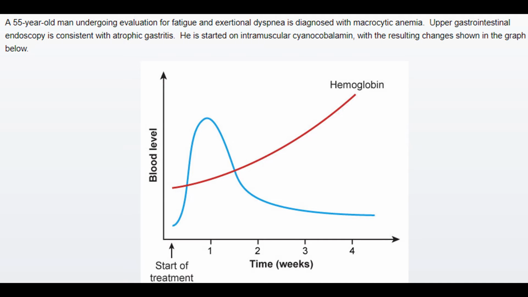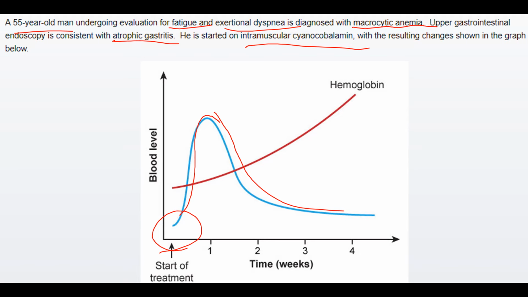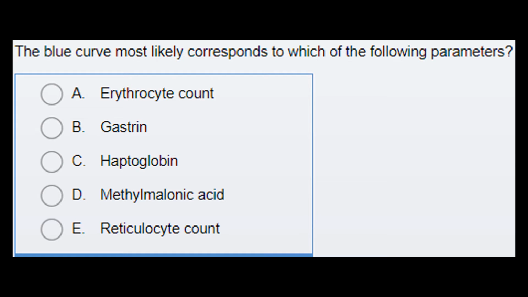Now, in this question, a 55-year-old man undergoing evaluation for fatigue and exertional dyspnea is diagnosed with macrocytic anemia. Upper GI endoscopy is consistent with atrophic gastritis. He is started on intramuscular cyanocobalamin with the resulting changes shown in the graph below. In the graph we can see that since the start of the treatment, the graph rises to a high peak and then declines, and then becomes stable. Further, the question asks which of the following parameters the blue curve most likely corresponds to.